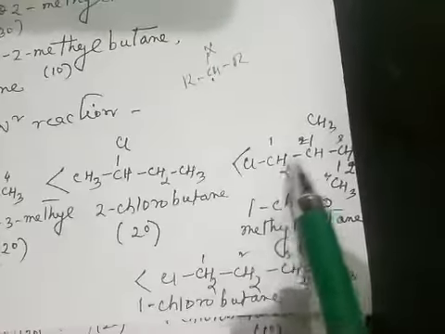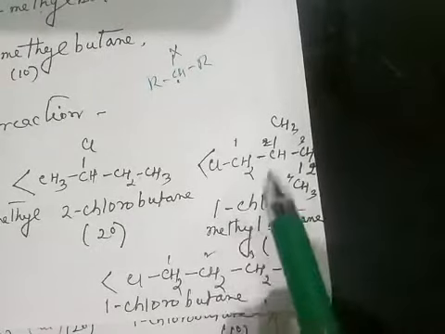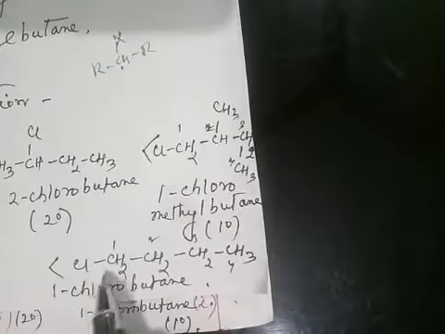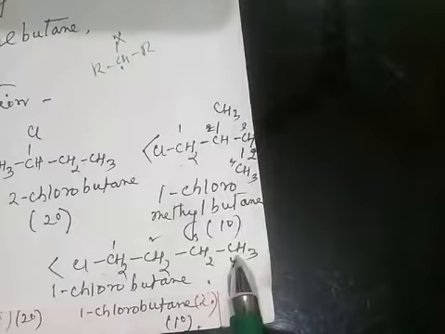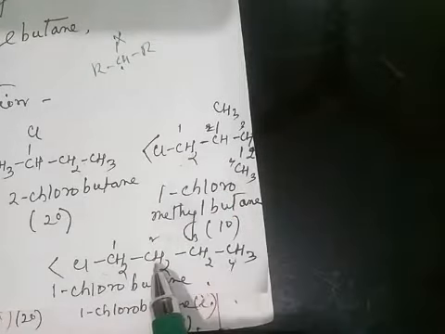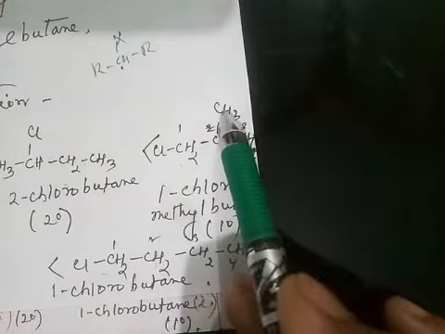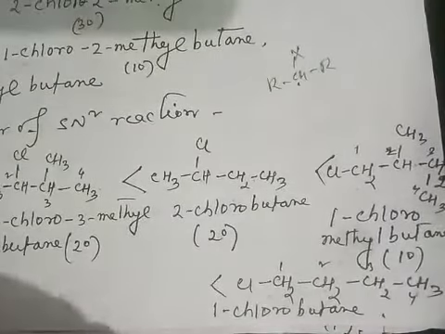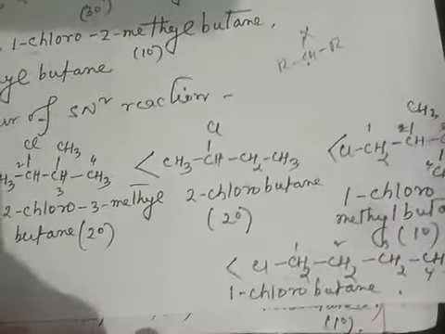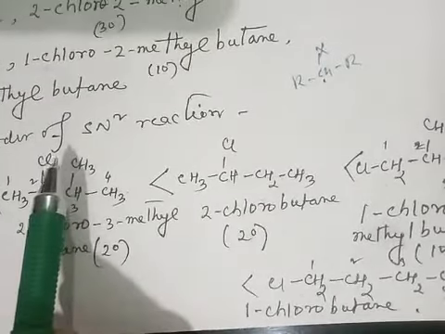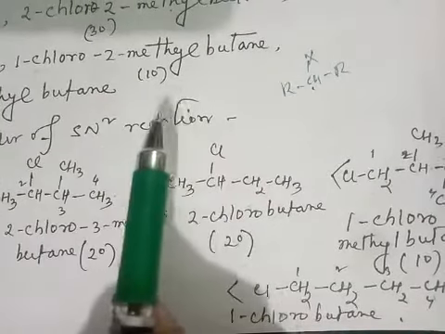Similarly, let's compare these two. This one is a primary haloalkane with a methyl group attached to carbon number 2, and in this case there is no methyl group. So one is primary and the other is secondary, and this one will be less reactive due to the presence of the methyl group. In this way we can arrange the increasing order of SN2 reaction: tertiary less than secondary less than primary.